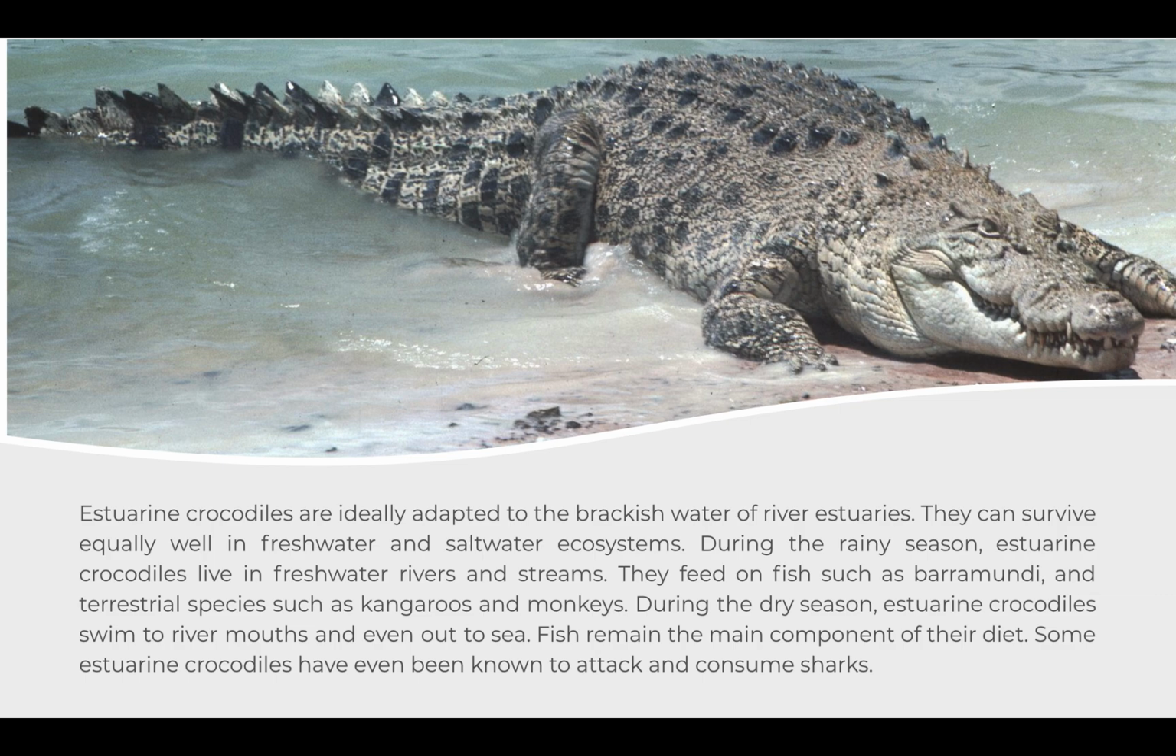During the dry season, estuarine crocodiles swim to river mouths and even out to sea. Fish remain the main component of their diet. Some estuarine crocodiles have also been known to attack and consume sharks.